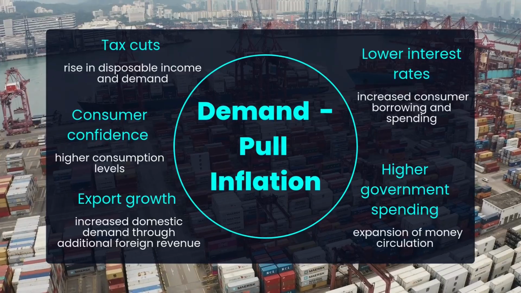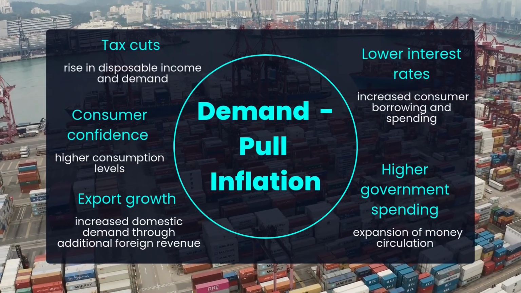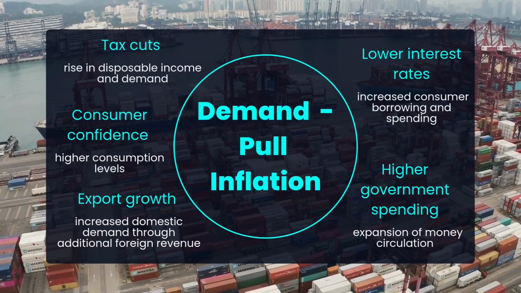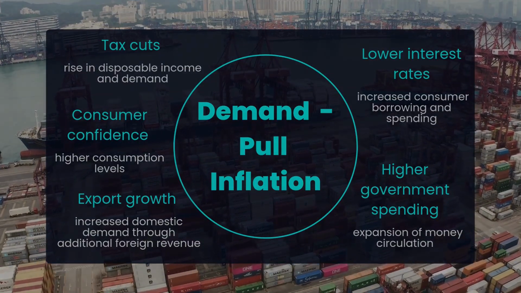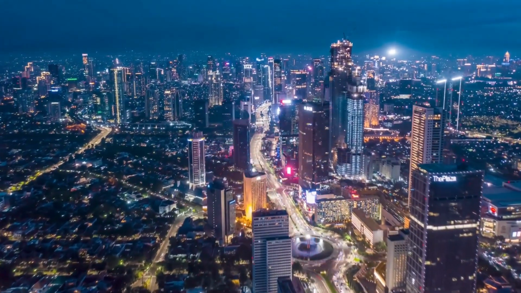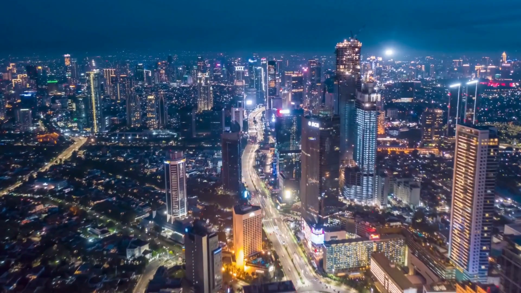In short, cost-push inflation comes from rising production and business costs, while demand-pull inflation stems from excess money and rising demand in the face of limited supply. How has inflation changed over the past decades, and what patterns appear in its rises and falls?